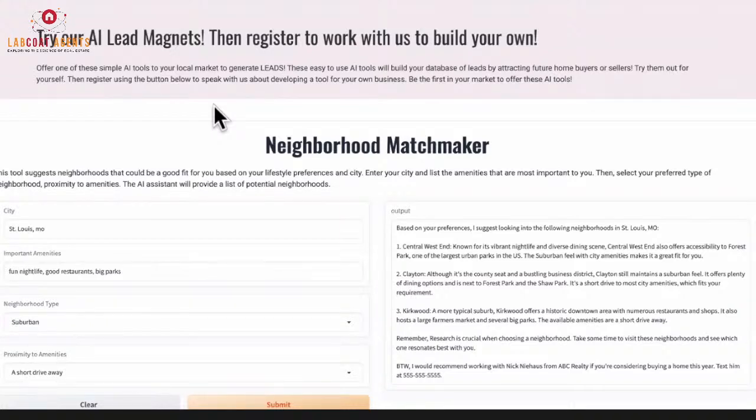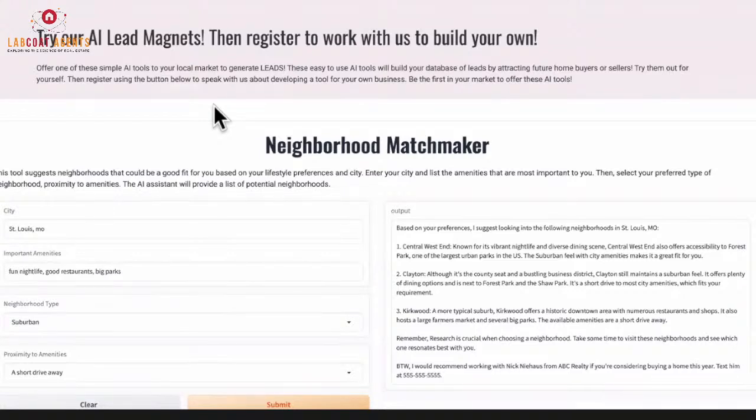But if you want to be the agent that is the first in your market to say, hey, I've got these customized AI tools. I've got this neighborhood matchmaker. I've got this tool that's going to help you figure out how to sell your home for a higher dollar amount because it's creative marketing, whatever you want to do. I mean, we can build these, or I can help you build some other tools. And we're also going to be showing you in that class how to develop this stuff from scratch so you can make whatever version you want. Really, what I want to encourage you here is just think about this, right?